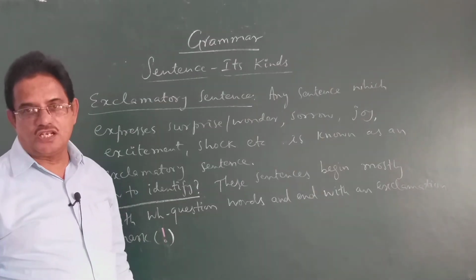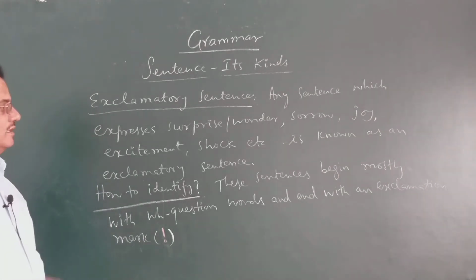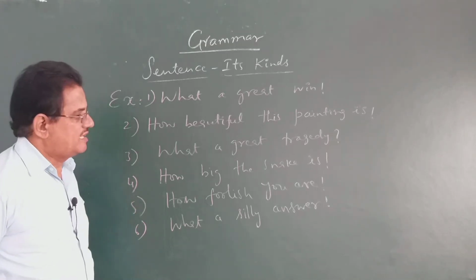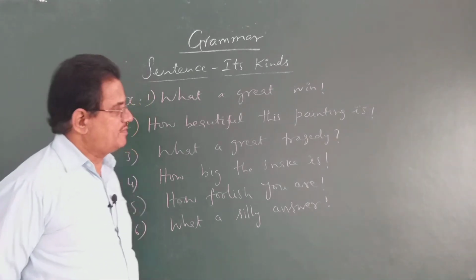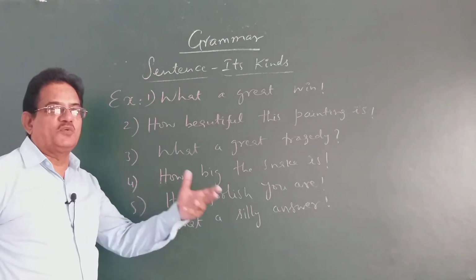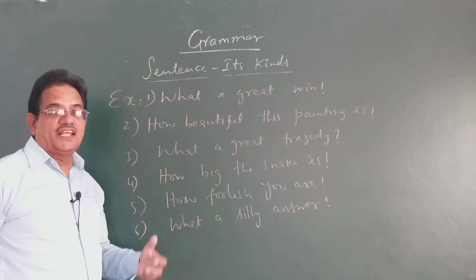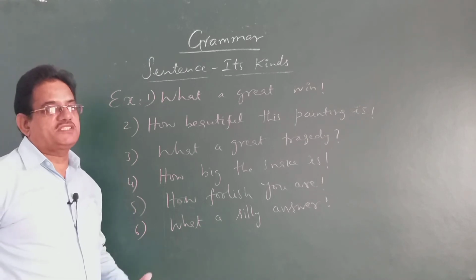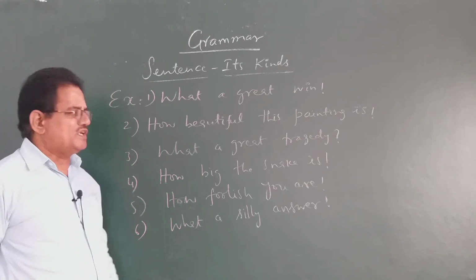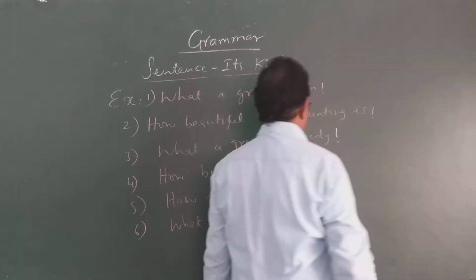Let us see the examples now. Look at the examples. We will see the examples now, children. Now look at the examples of exclamatory sentences, children. What a great win! You are exclaiming in wonder. How beautiful this painting is. You are showing a painting and exclaiming there. You are expressing your wonder. How beautiful this painting is. What a great tragedy.